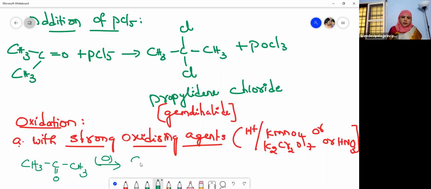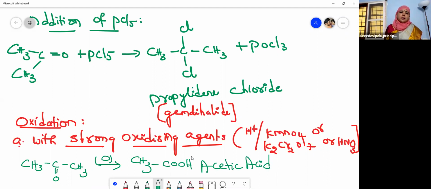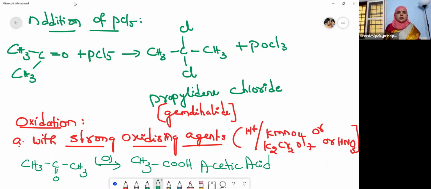So it gives carboxylic acid, CH3COOH. You will get acetic acid. The common name is acetic acid. The IUPAC name is ethanoic acid.